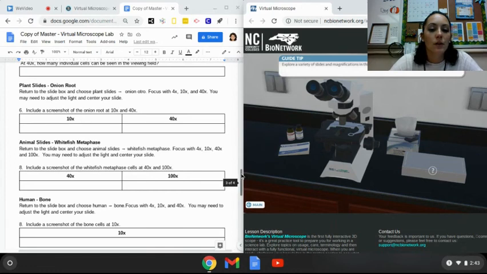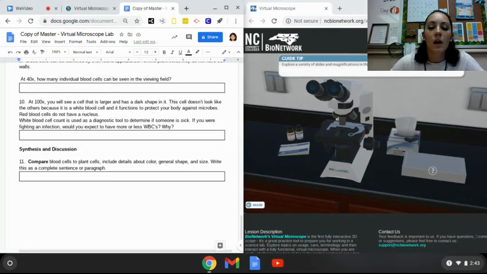As you work through these, make sure you add the screenshots you need to. And then once you get down to the end, it's just a comparing question that I want you to give me some sort of answer. Once you are finished with that, then you'll go back to Schoology and submit this document.